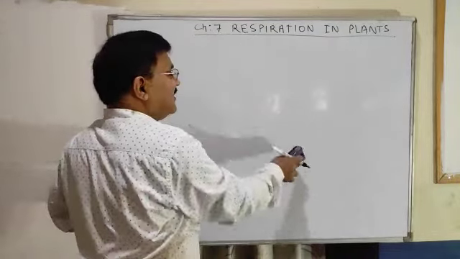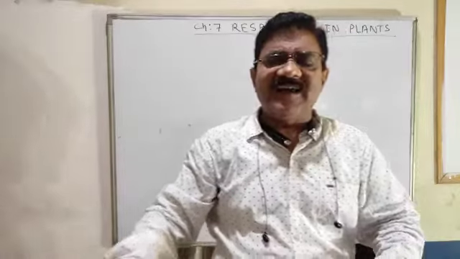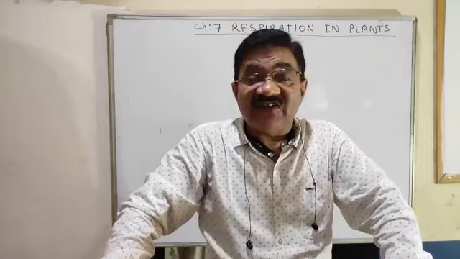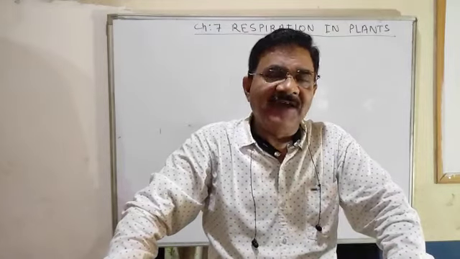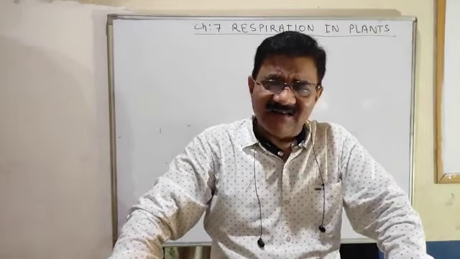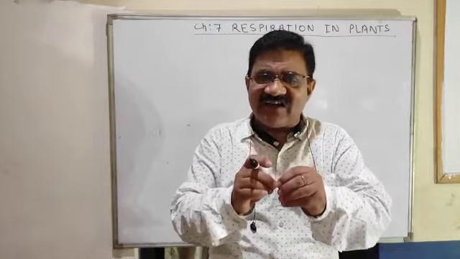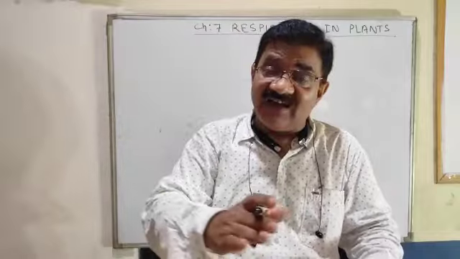We have discussed that respiration is a catabolic process in which there is breaking of food to release energy in the form of ATP. Dear children, this reaction is not very simple. Stepwise, a chain of reactions in the presence of enzymes takes place, and then only there is release of energy.